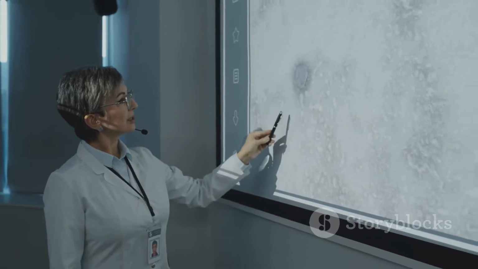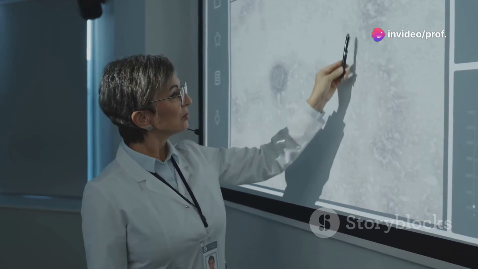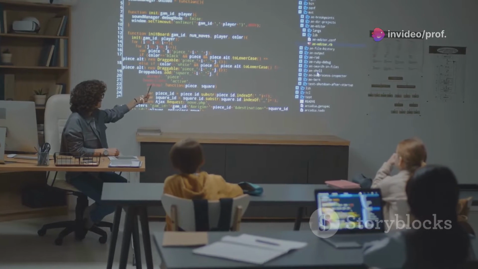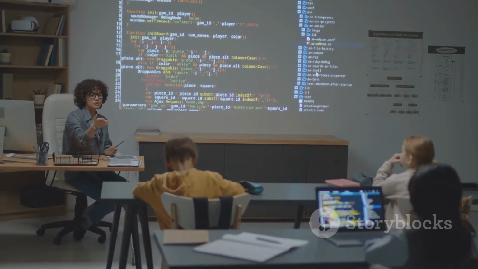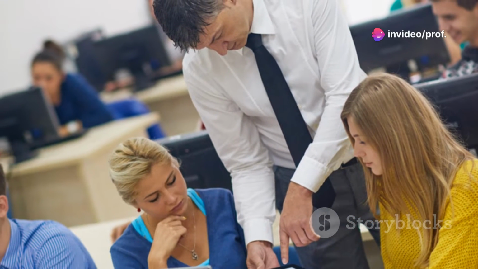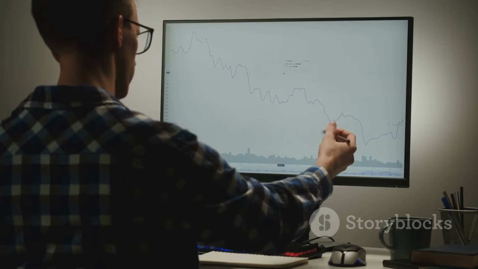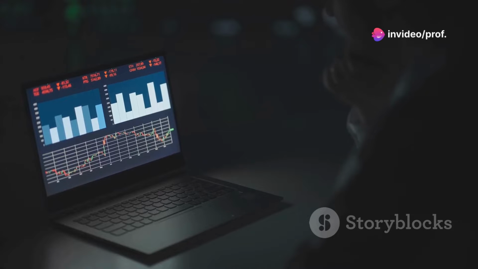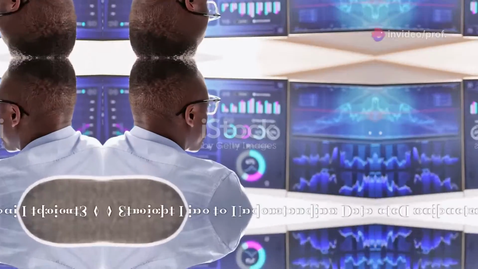In this exploration of regression algorithms, we'll delve into one of the most fundamental and widely used techniques, linear regression. This method is the cornerstone of predictive analytics. By understanding its simplicity and versatility, you'll gain a solid foundation in the world of predictive modeling. Linear regression is not just a tool, it's a gateway to more advanced analytical techniques. So let's embark on this journey to unravel the secrets of linear regression and harness its power to make informed predictions about the future. Together, we'll explore how this technique can transform data into foresight, guiding us to better decisions and outcomes.